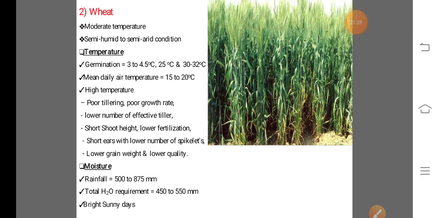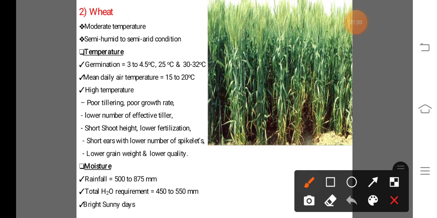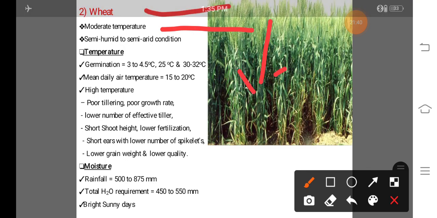Now next we study the climatic requirement for the wheat crop. This wheat crop requires moderate temperature. That means no lowest or minimum temperature, and no very high temperature. Optimum temperature is required. That means moderate temperature is the requirement of the wheat crop.